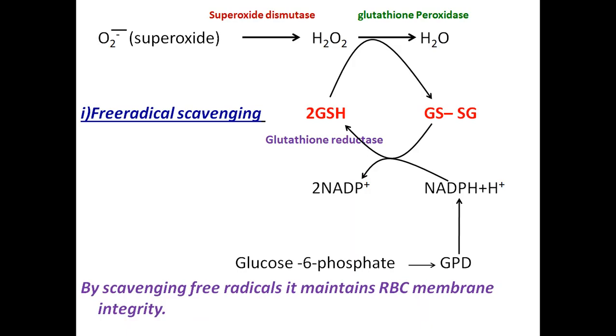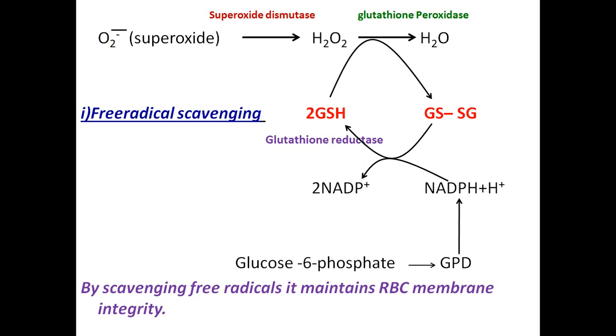Now glycine is required for detoxification. Detoxification means free radical scavenging. Let's say this is O2 minus. O2 minus is a superoxide radical. By the enzyme superoxide dismutase, it is converted to hydrogen peroxide, and hydrogen peroxide by glutathione peroxidase is converted to water, detoxified to water, and this requires glutathione reductase.